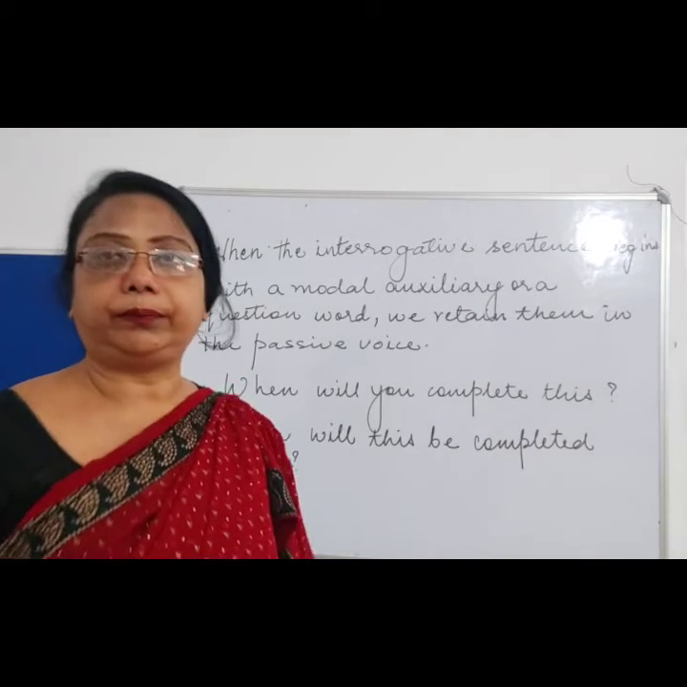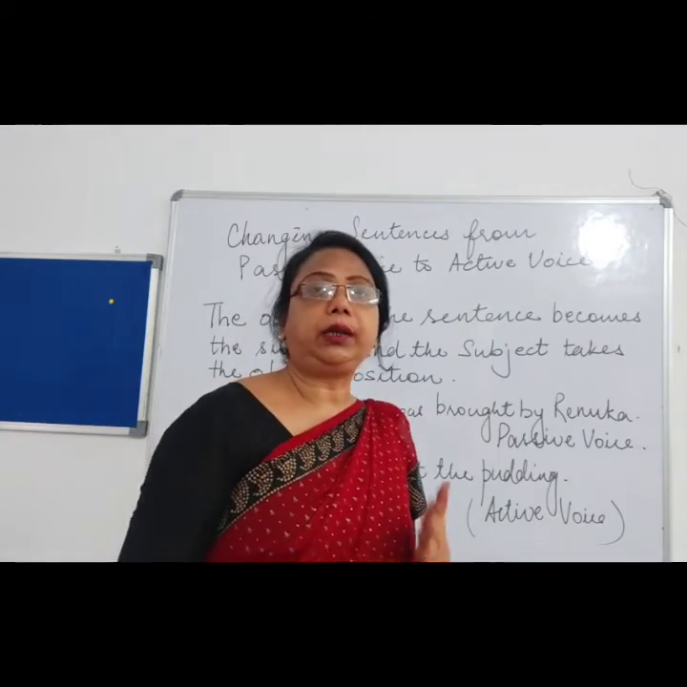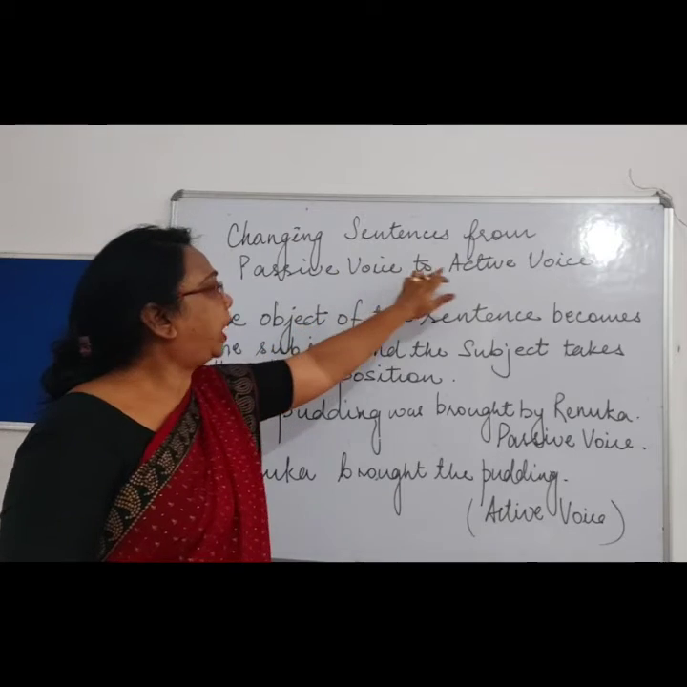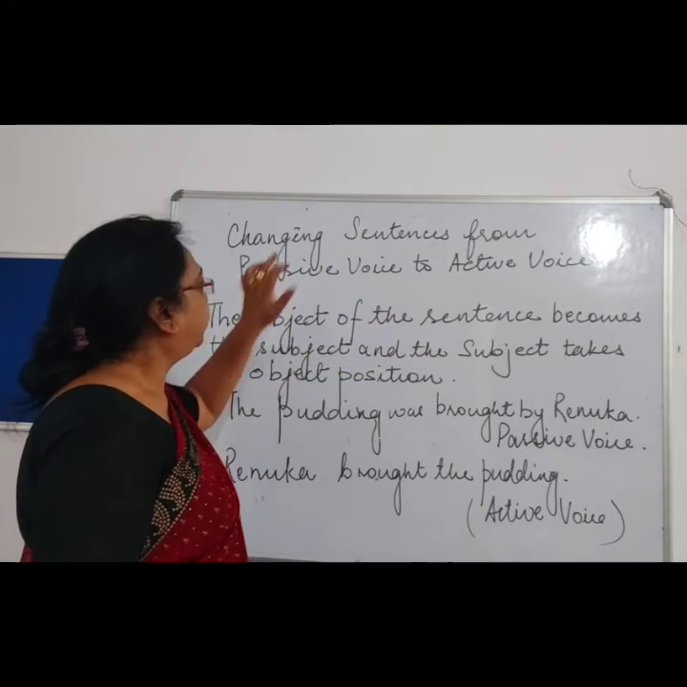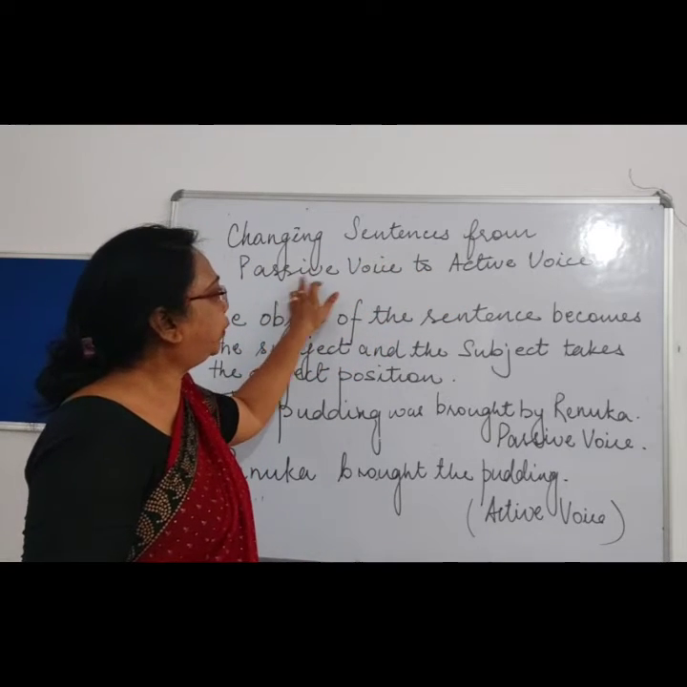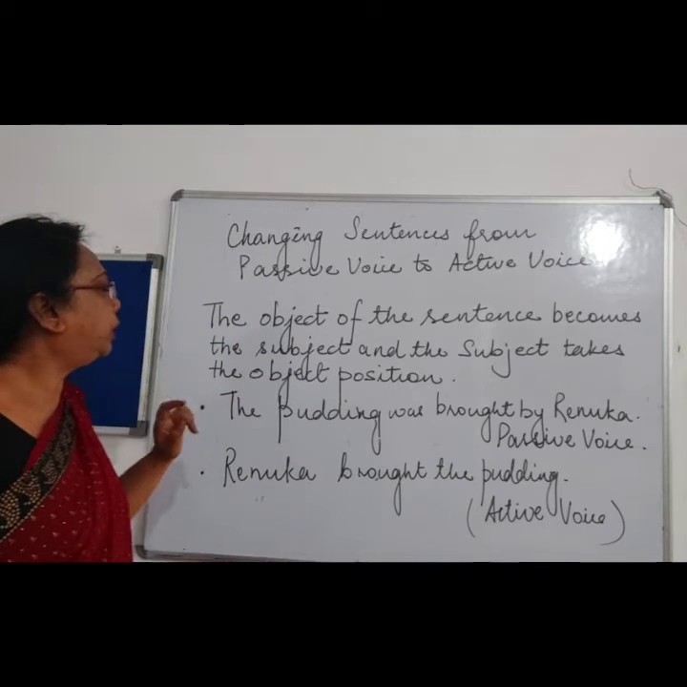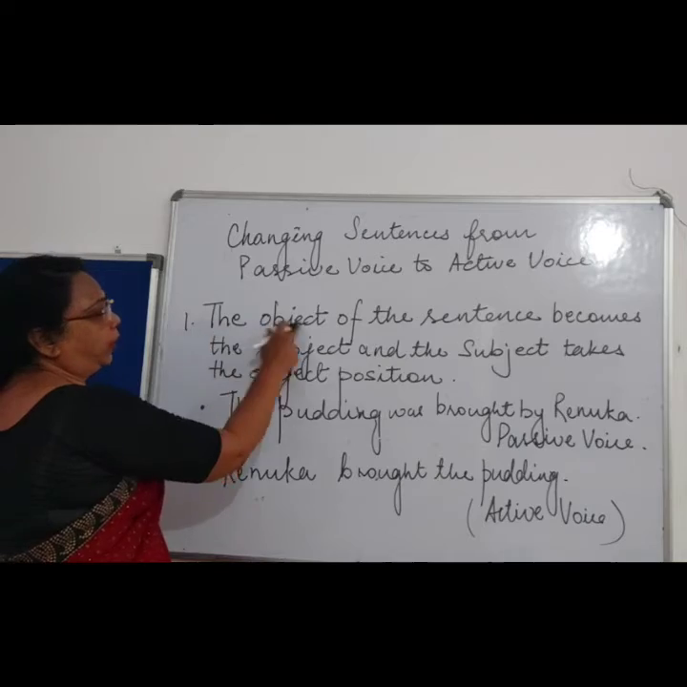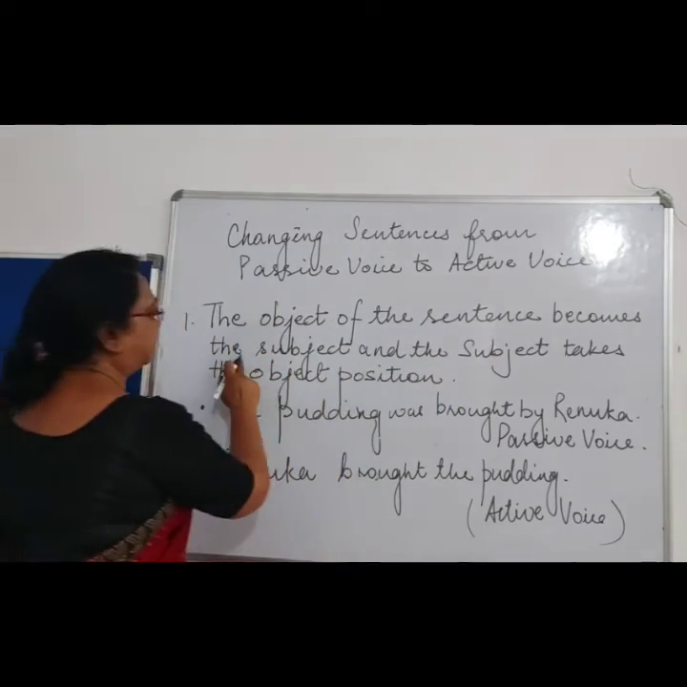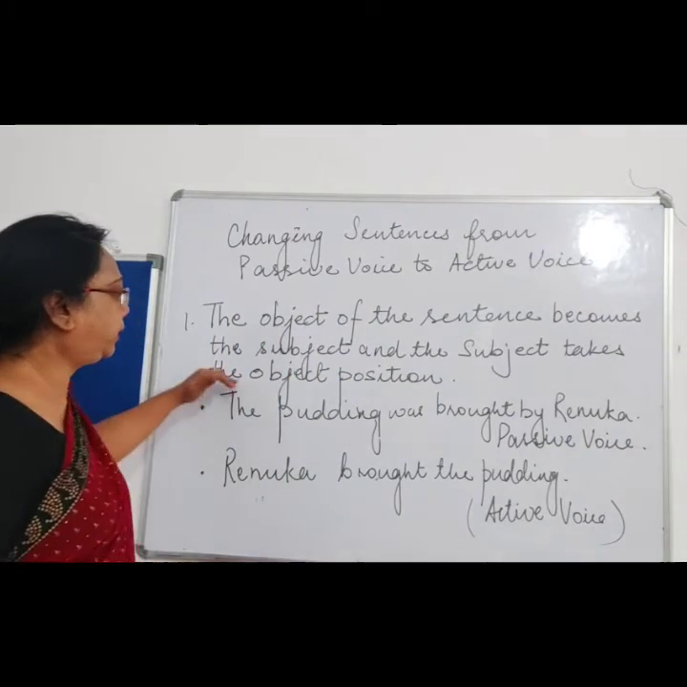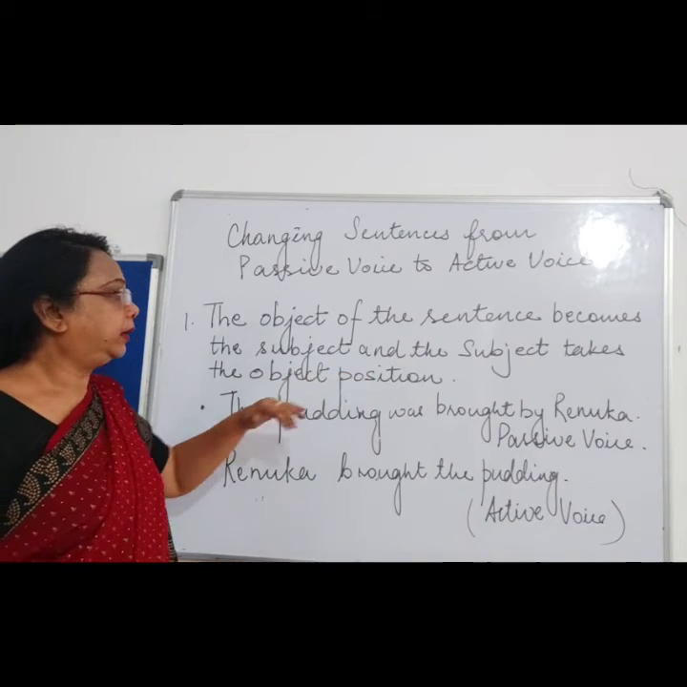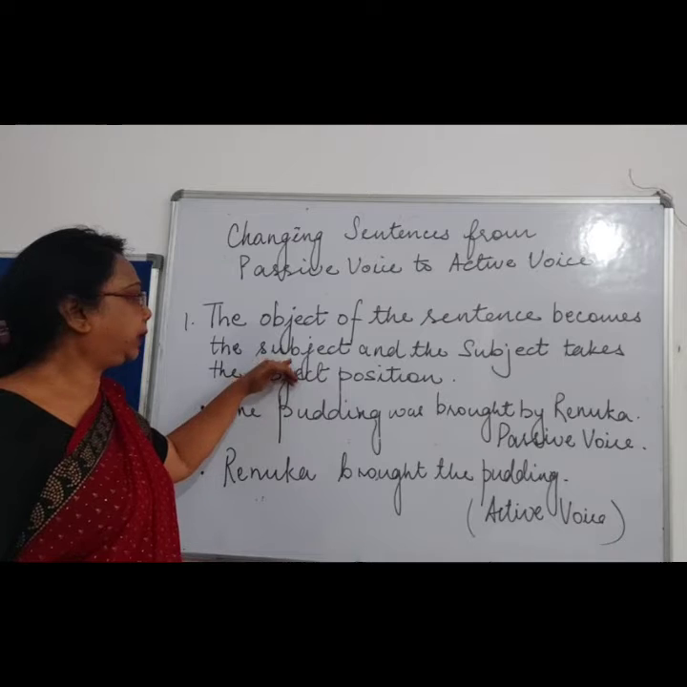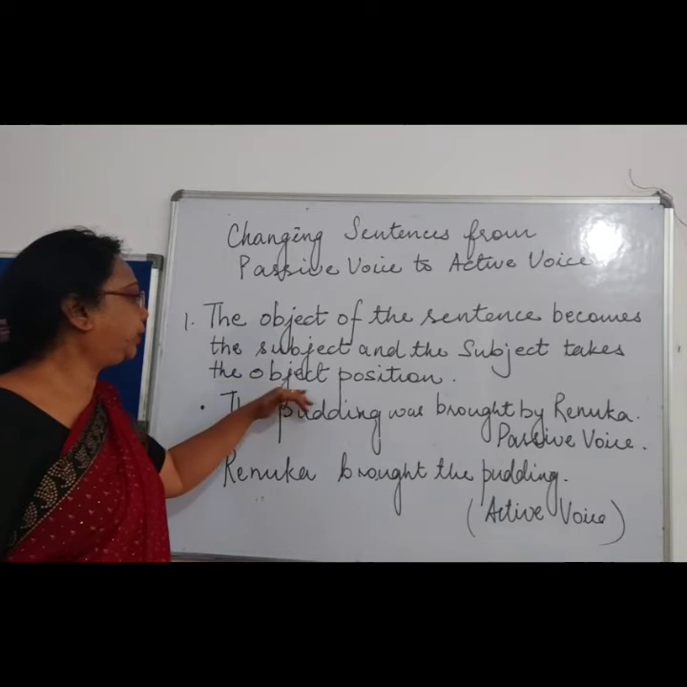Right, children? Now children, let's see how to change passive voice to active voice. Right? Changing a sentence from passive voice to active voice. Now the first form is when the object of the sentence becomes the subject and the subject takes the object place. Right? When the object of the sentence becomes the subject and the subject takes the object place.